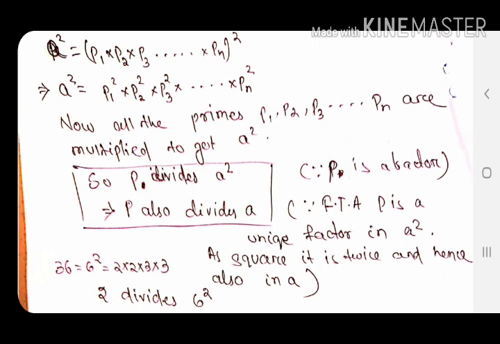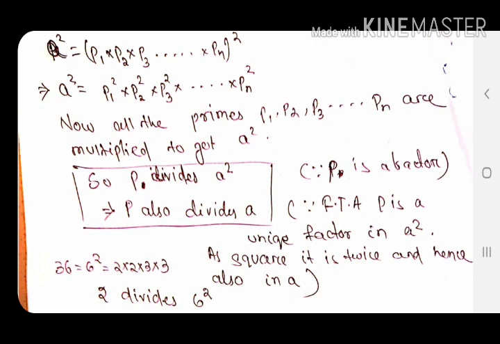For example, if I say 2 and 3 are multiplied twice: 2 into 2 is 4, 3 into 3 is 9, 4 into 9 gives 36, which means 6 square, whereas 2 and 3 multiplied once, 2 into 3, gives 6. So as p divides a square, meaning if p is in a square, definitely p is also in the prime factorization of a. So this is very important to know for us. If p is a factor of a square, p is also a factor of a.